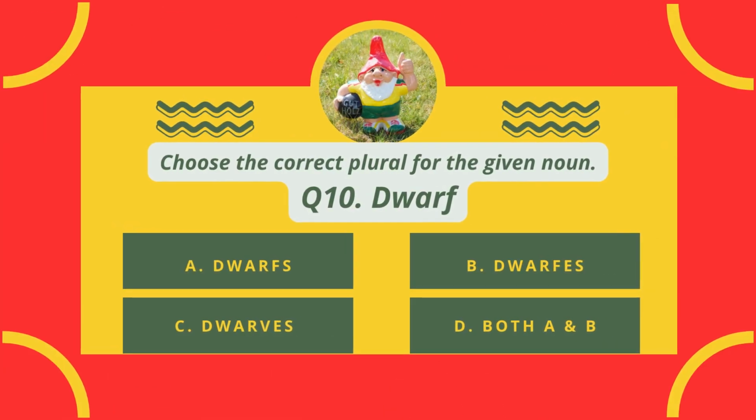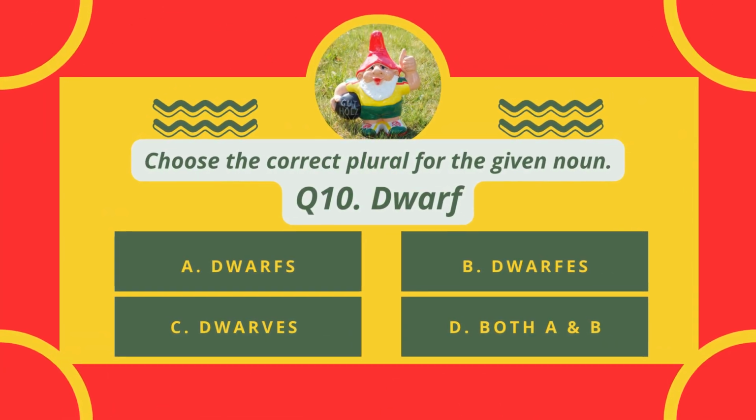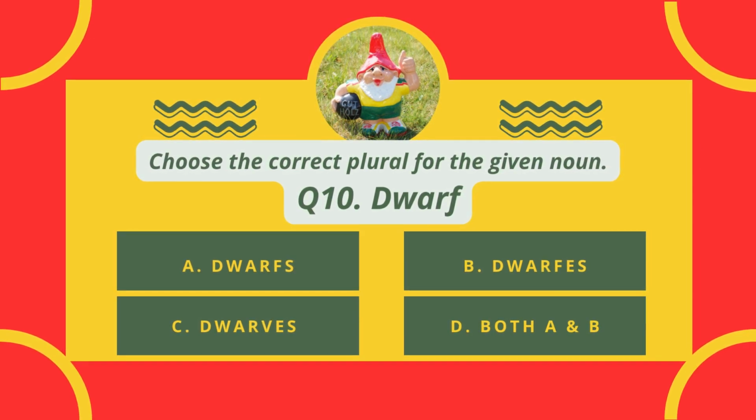Choose the correct plural for the given noun. Dwarf. A. Dwarfs, B. Dwarfs, C. Dwarves, D. Both A and B.